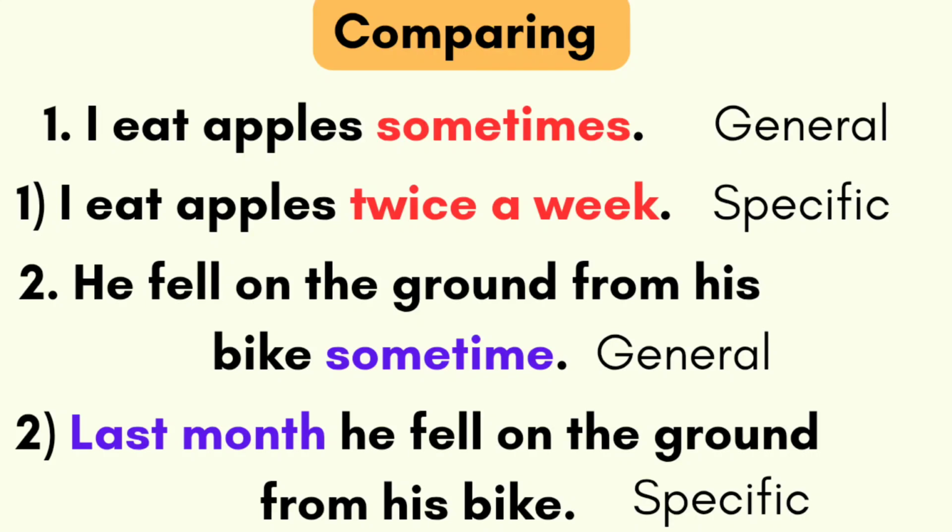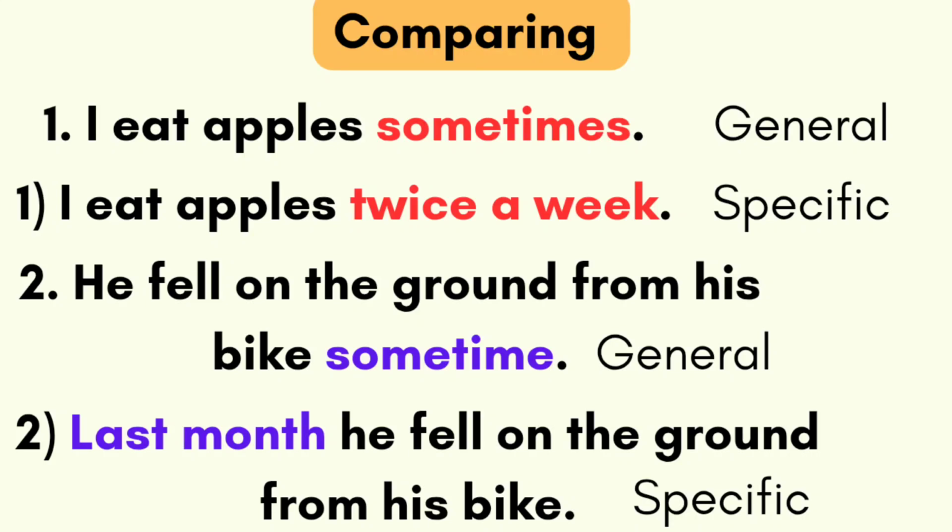How many times? Twice. 2 times a week or 10 times a month. 100 times a year. I eat apples. So, if you mention how many times, like 1 time, 2 times, 3 times, 10, 100 times, 200 times, then these statements are specific. Okay.